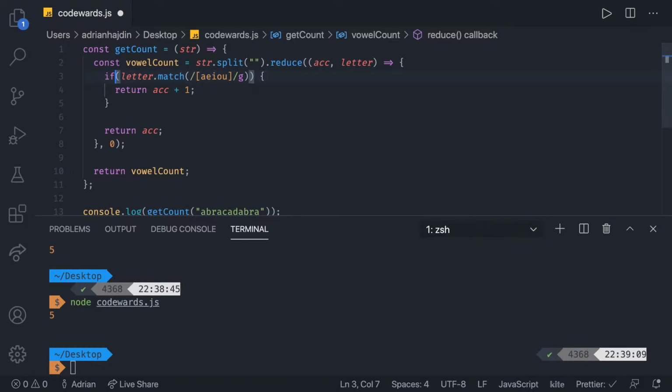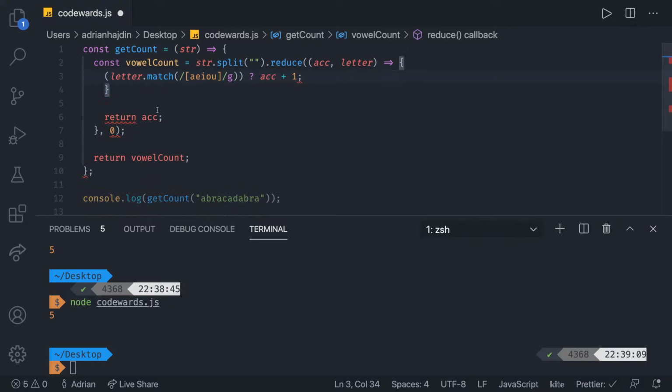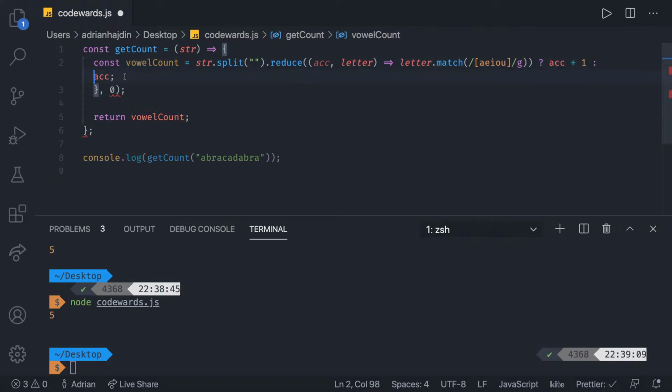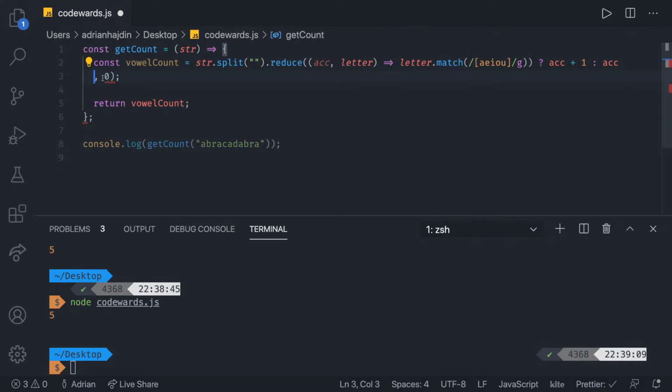So we can say if this is true, then return this, in this case, accumulator plus 1, else return the accumulator, like this. And we can simply put the return in front of it. Considering that we just have one thing inside of there, which is a return, we don't even have to write return. We can just leave it as an immediate return from a function like this. And then you end up with something that looks like this, which is a huge function, but I guess should be fine. Let's see, we have a syntax error somewhere.